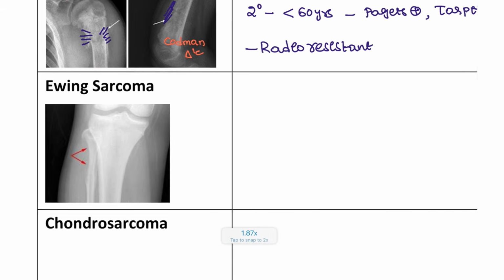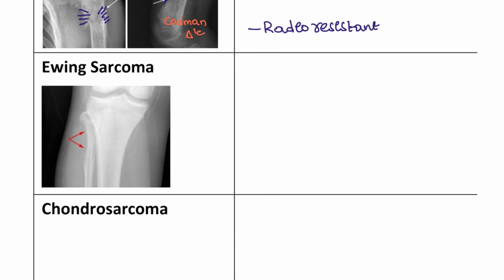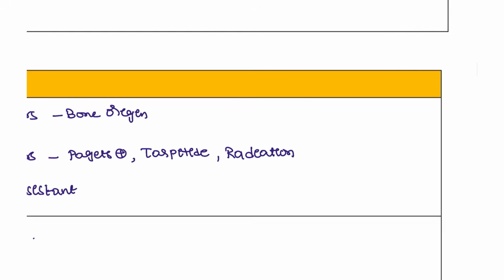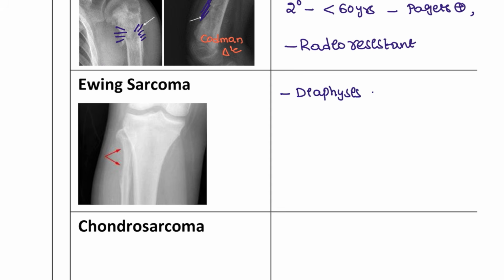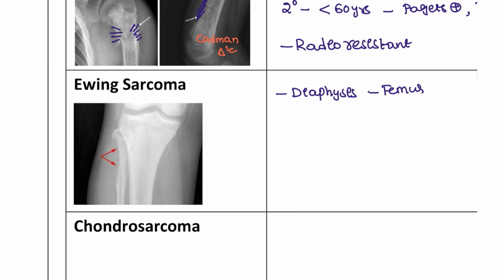Next, moving on to another one, that is Ewing sarcoma. Ewing sarcoma involves the diaphysis, and remember, guys, this will be involving the metaphysis and distal femur. Okay, distal femur is involved. Ewing sarcoma will also mostly involve the femur, and this is associated with the 11 and 22 translocation.